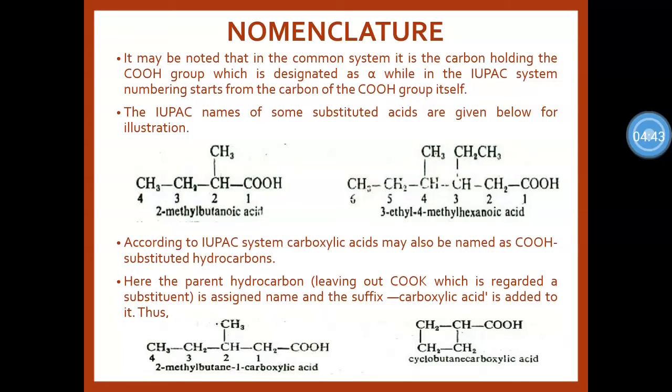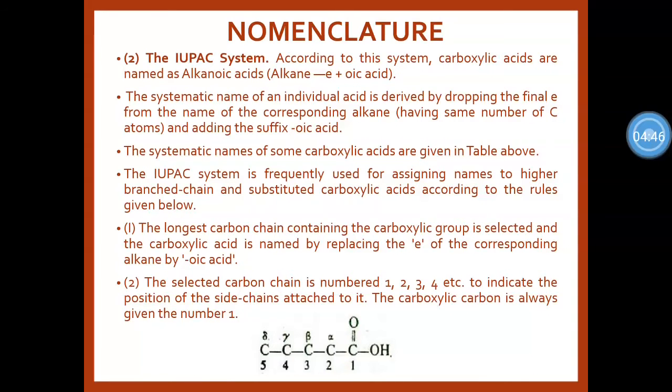Next is the important IUPAC name system. According to this system, carboxylic acids are named as alkanoic acids, that is alkane is replaced with -oic acid. The systematic name of an individual acid is derived by dropping the final e from the name of the corresponding alkane and adding the suffix -oic acid. The systematic names of some carboxylic acids are given in the table above. The IUPAC system is frequently used for assigning names to higher branched chain and substituted carboxylic acids according to the rules given below.